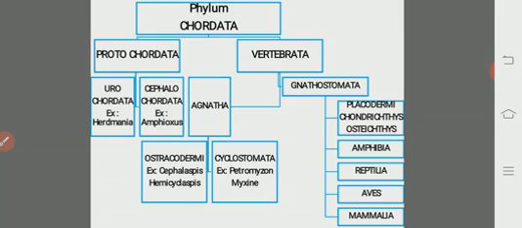Then the last one, the mammalia. These are the highly developed vertebrates, and they have mammary glands to secrete milk, through which the infants are fed by the mammals.